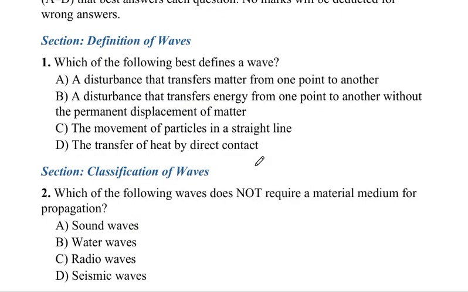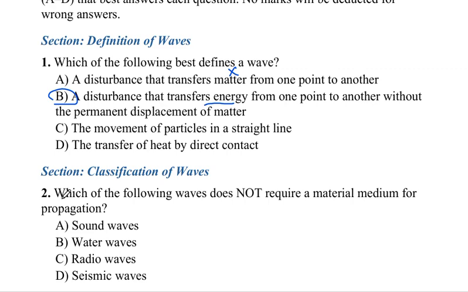Number one says, which of the following best defines a wave? A says a disturbance that transfers matter from one point to another. That is a problem with this. B says a disturbance that transfers energy from one point to another without permanent displacement of matter. C says the movement of particles in a straight line. D says the transfer of heat by direct contact. The correct answer to this question is B, a disturbance that transfers energy. A wave transfers energy from one point to another without displacement of the medium.